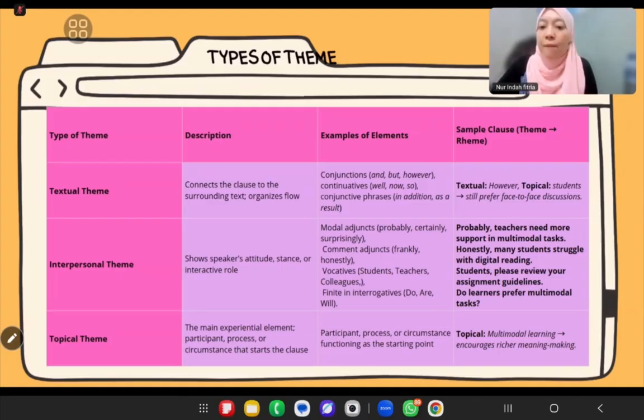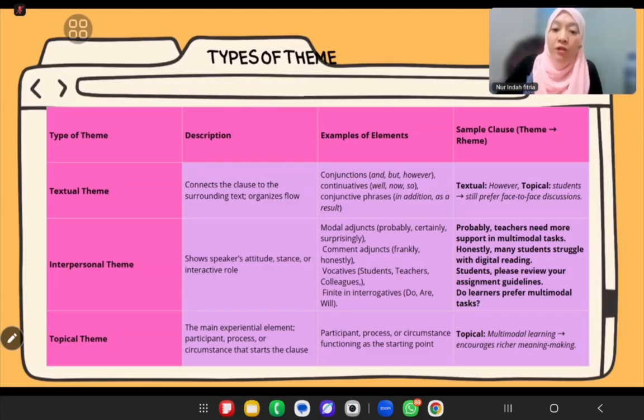Look at the example clause here. "Multimodal learning encourages richer meaning making." Multimodal learning is the topical theme. It's the starting point of the message. And the rest, encourages richer meaning making, is the rheme.